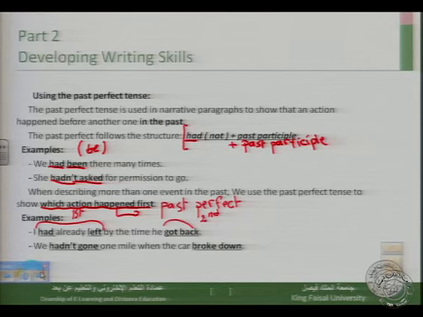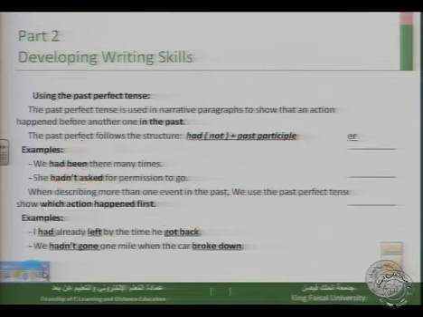In fact, this is not a grammar lesson, but to know that the past perfect can show which action or which event happened first is something very important in writing. So in your narrative paragraph writings, you can use the past perfect tense to show that two actions happened at different times, and to show which action happened first.